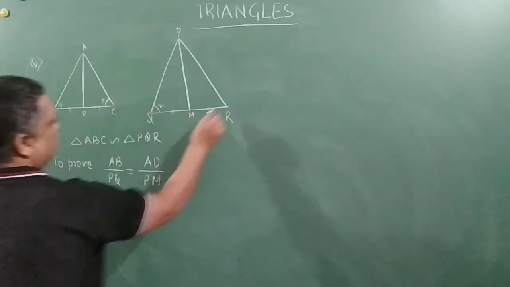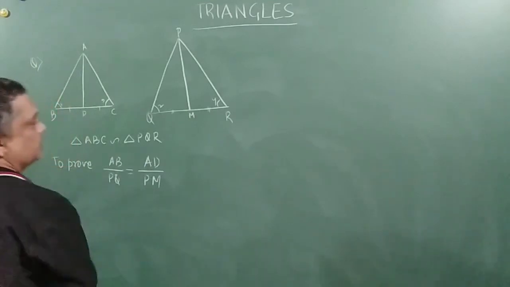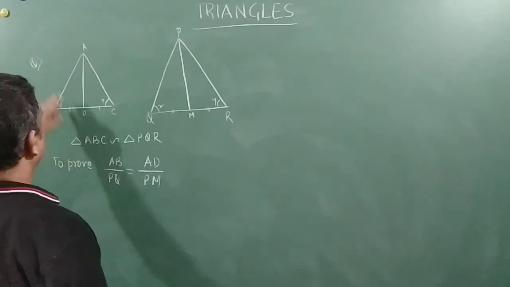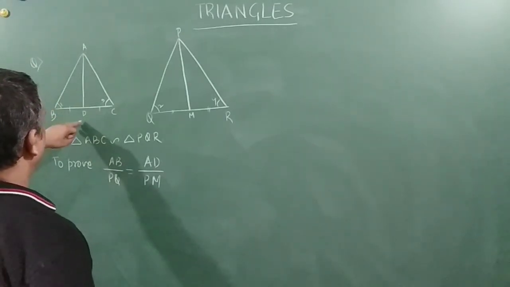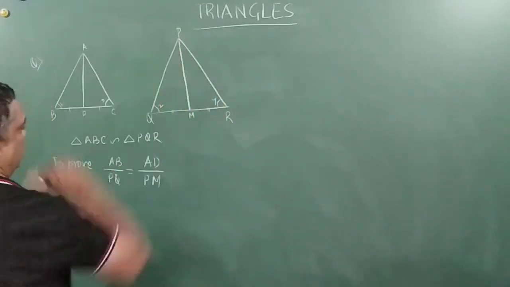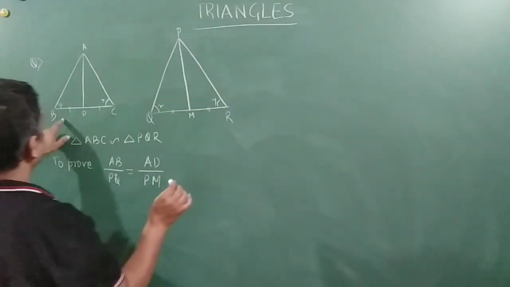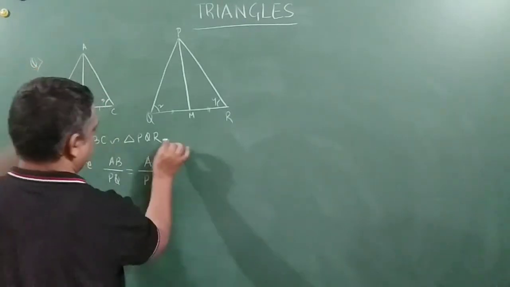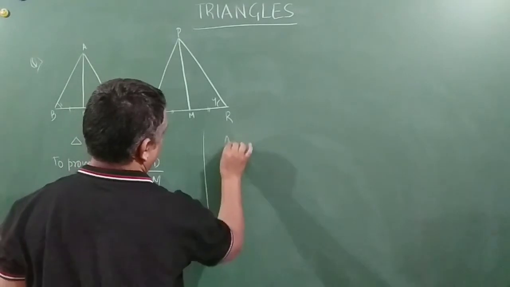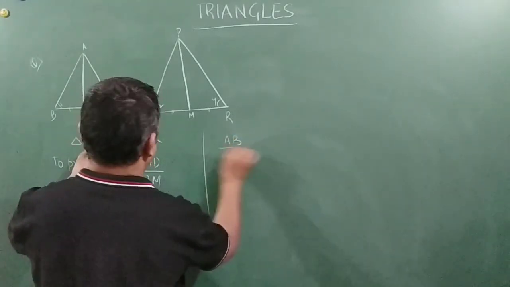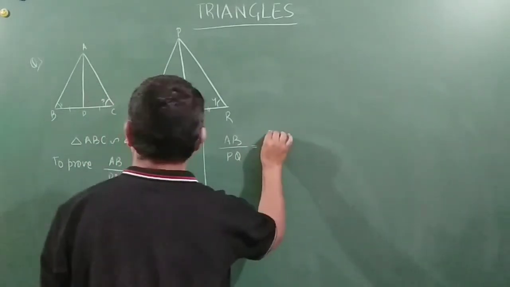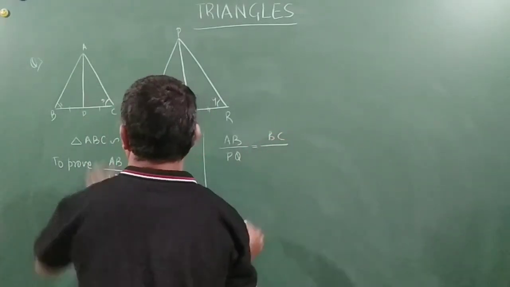Angle 3 is equal to angle 4, right? Now, friends, what we can write is, let's start proving it. From this, AB by PQ is equal to BC by QR.